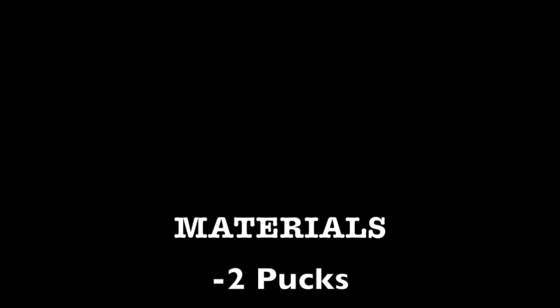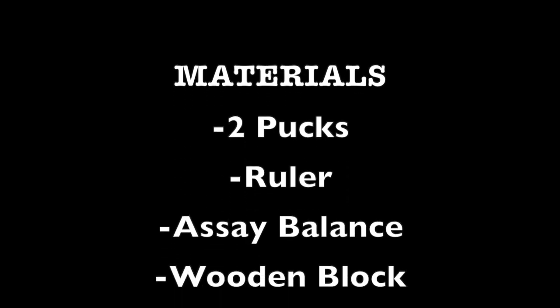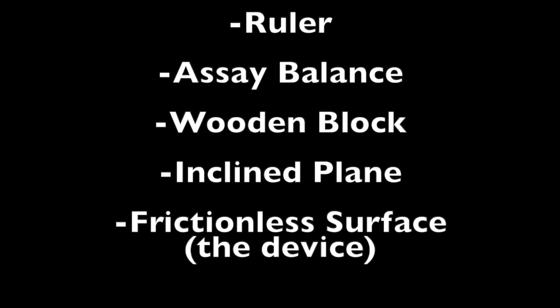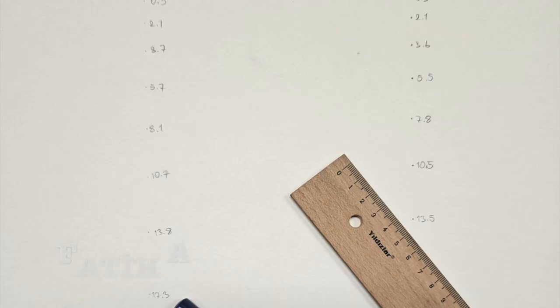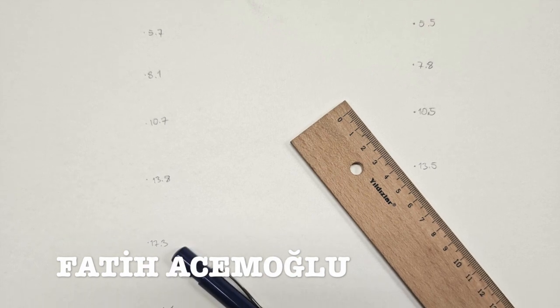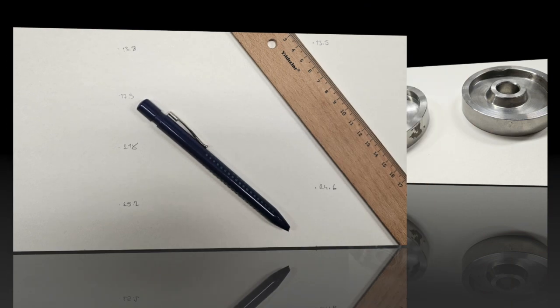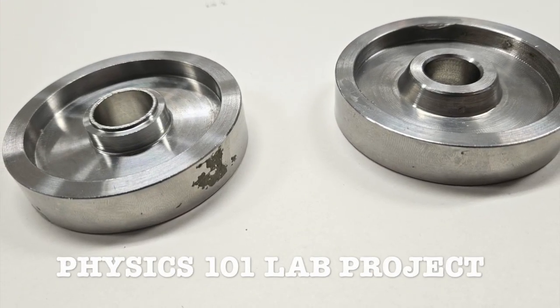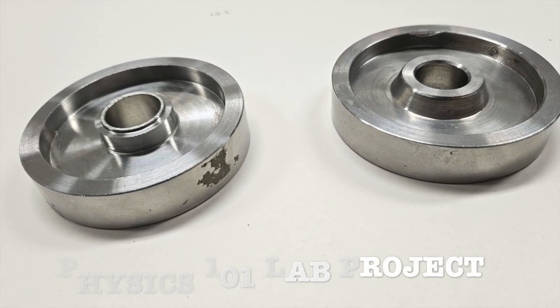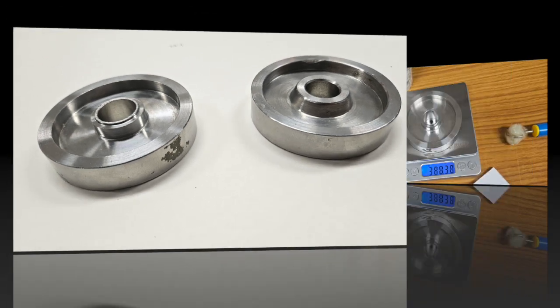I used some materials such as two pucks, a ruler, an assay balance, a wooden block, an inclined plane, and a frictionless surface. I needed the ruler to measure the distance which our object took in every 50 milliseconds. I used the pucks as more weight for my purpose, which is to see and learn the effect of mass better in such a situation with the help of this experiment.